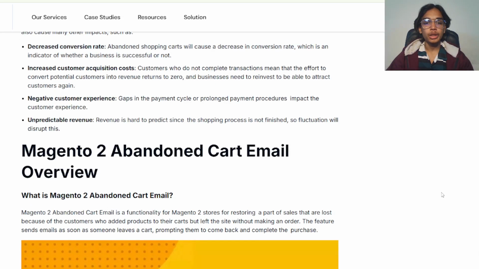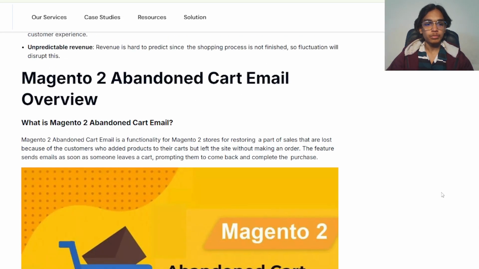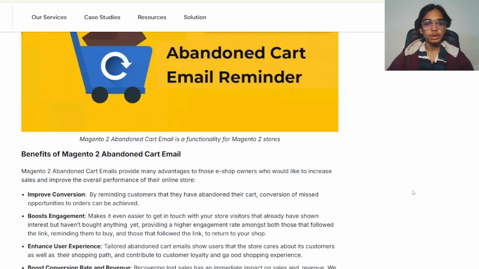Magento 2 abandoned cart email overview. What is Magento 2 abandoned cart email? Magento 2 abandoned cart email is a functionality for Magento stores for restoring a part of sales that are lost because of customers who added products to their carts but left the site without making an order. The feature sends an email as soon as someone leaves a cart, prompting them to come back and complete the purchase.